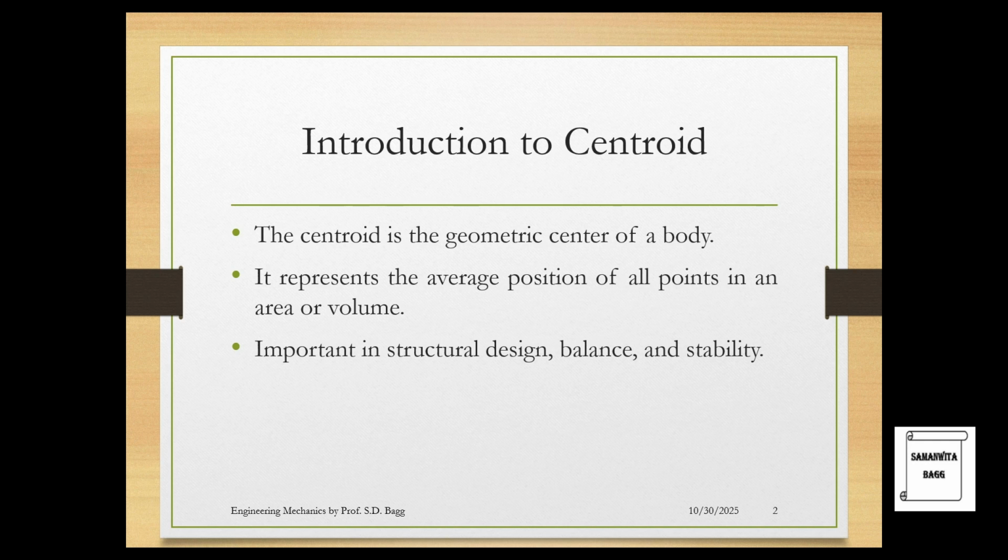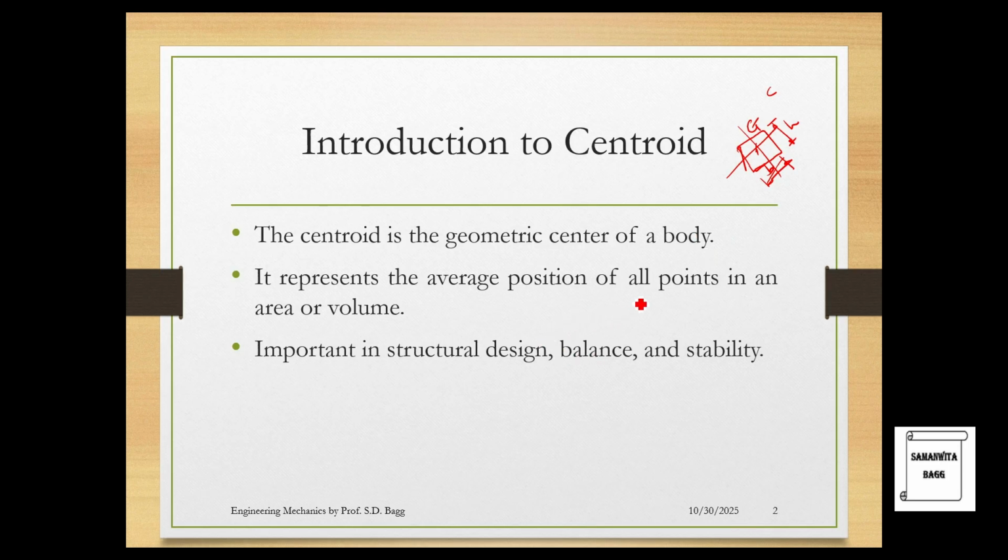So if you have any body, for example, say a rectangle, and you want to find out its centroid, then it is the geometric center of this body. For example, if this is the dimension B and this is the height h of the rectangle, then half of B and half of h is where you are going to place the centroid. We can use G as a symbol, or some people even use C as a symbol for showing centroid. So this is called a geometric center of the body.